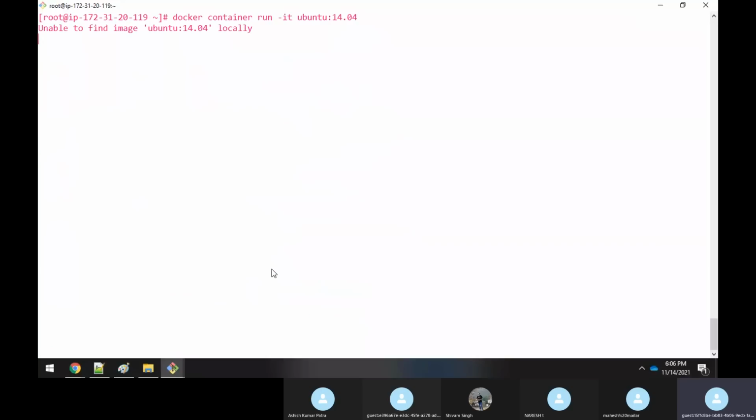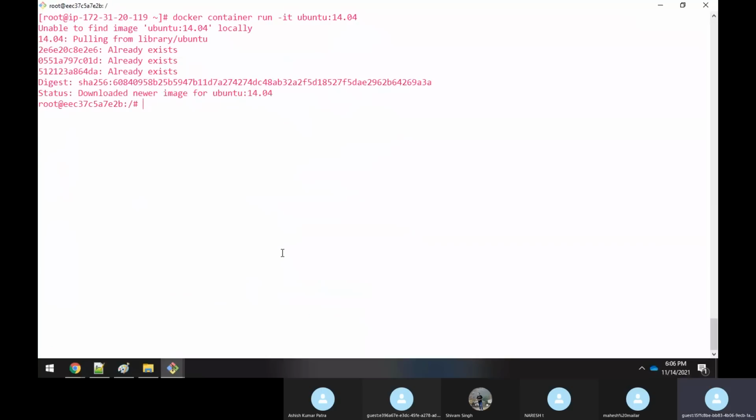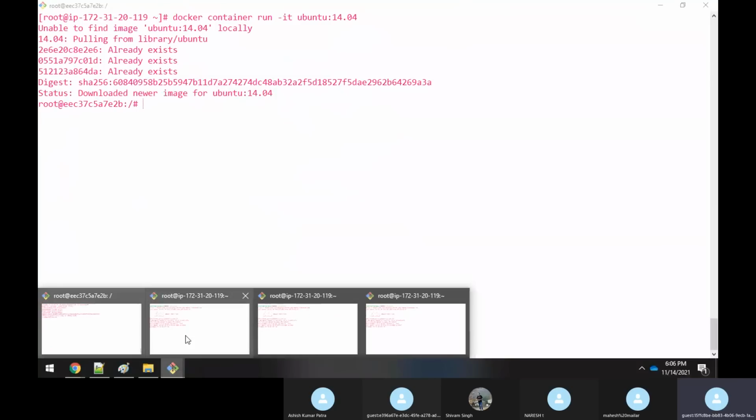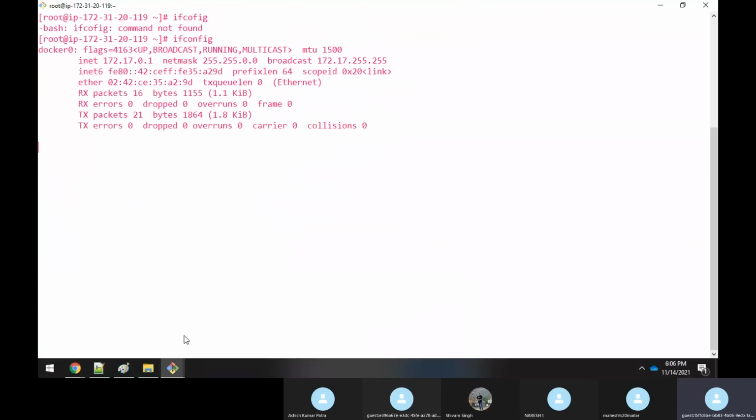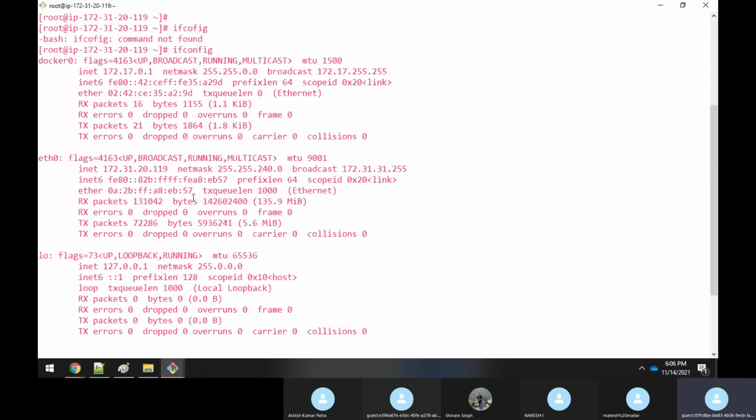I'm just running a container. As soon as I run a container and execute the ifconfig command, you can see that apart from docker0, there is one more virtual network interface created here.